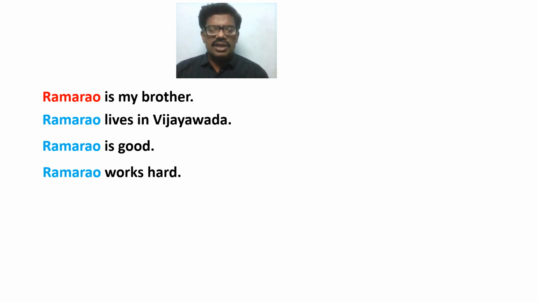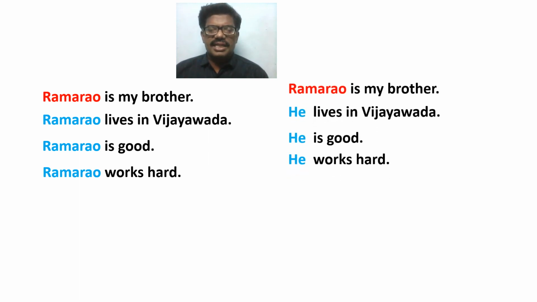So, in order to avoid the repetition of the noun Ramarao, we can make use of he in the place of Ramarao, like this. Ramarao is my brother. Then in the second sentence, instead of repeating Ramarao, we have used he. He lives in Vijayawada. He is good. He works hard.